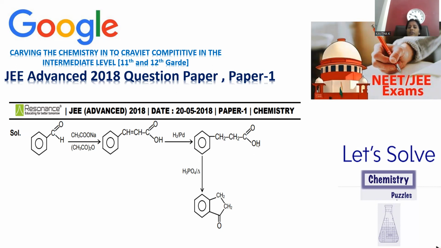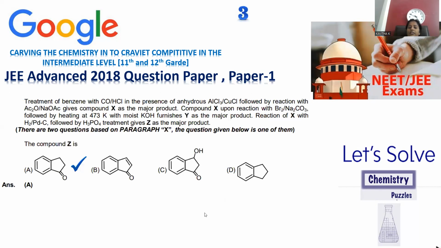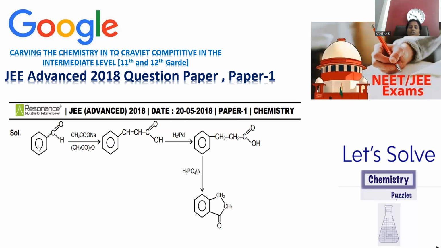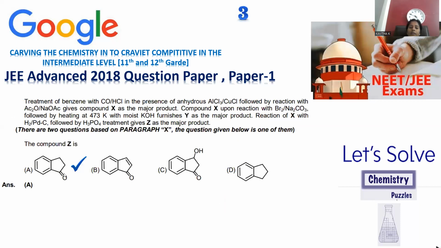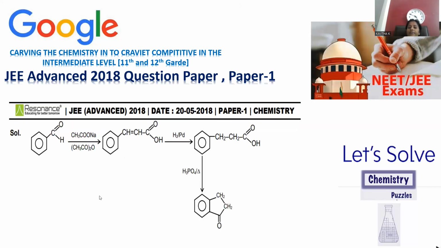So whenever water is removed, obviously it will cyclize into a 5-membered ring structure. So this is a pentanone ring. A benzo-fused pentanone ring will be generated. This is the expected product, which is given in option A. So initially benzaldehyde, Perkin reaction giving cinnamic acid, and reduction, the double bond will be reduced. Phosphoric acid is meant for dehydration, so that ring cyclization gives a 5-membered ring with a ketone. That is exactly mentioned in option A. For question number 3, option A is the right answer.